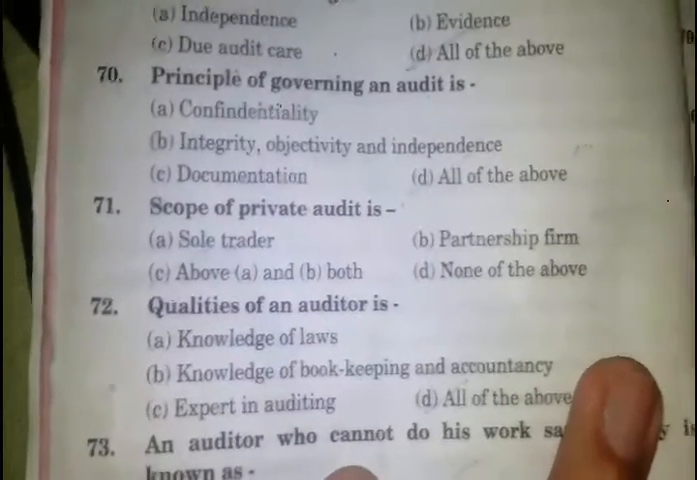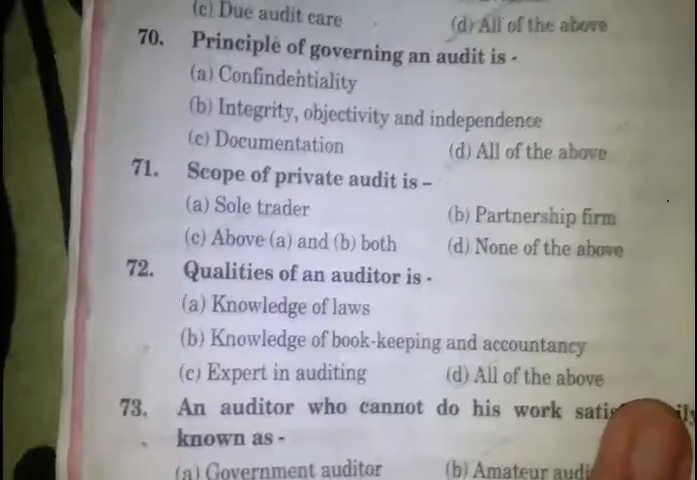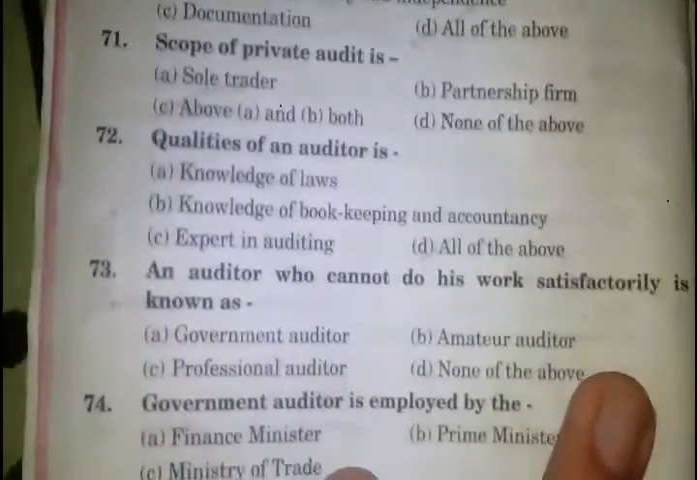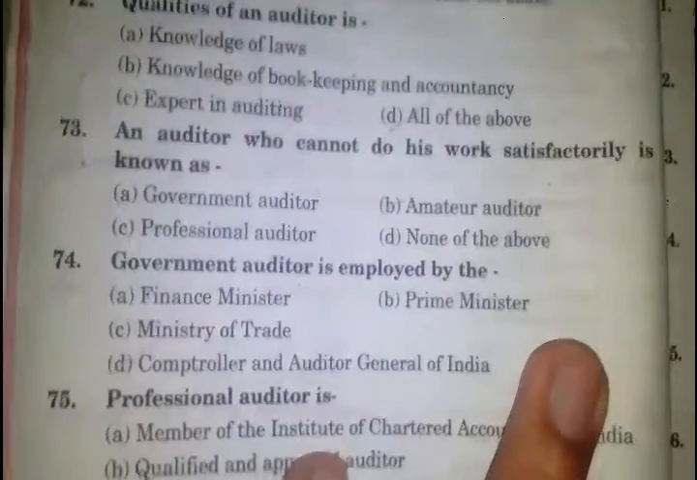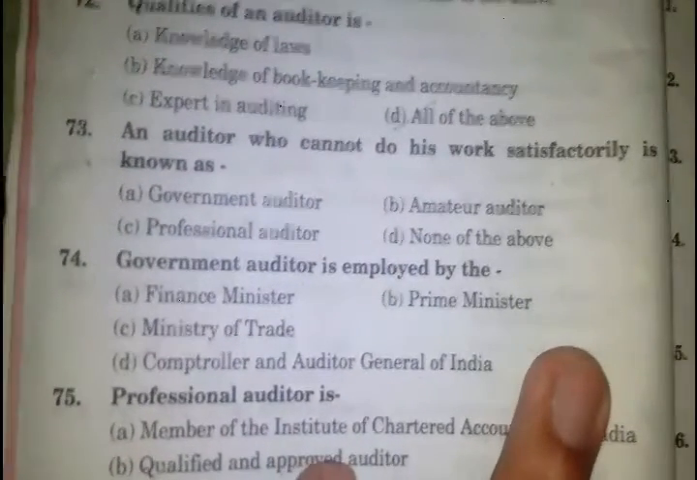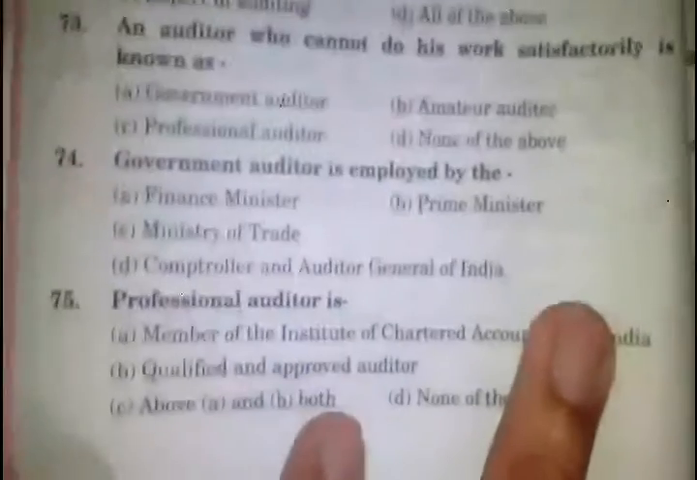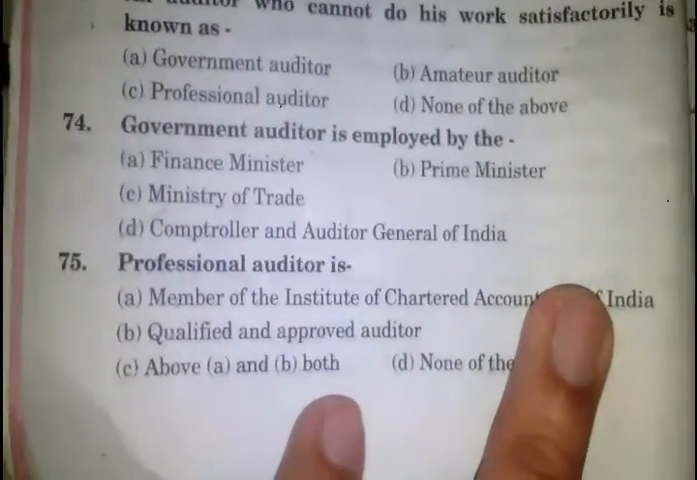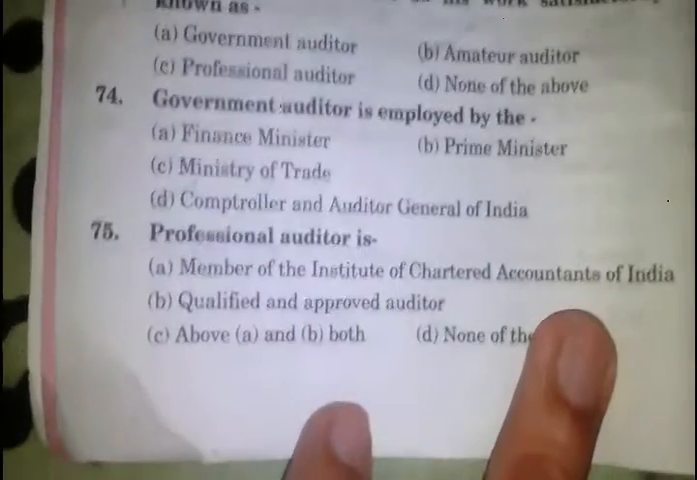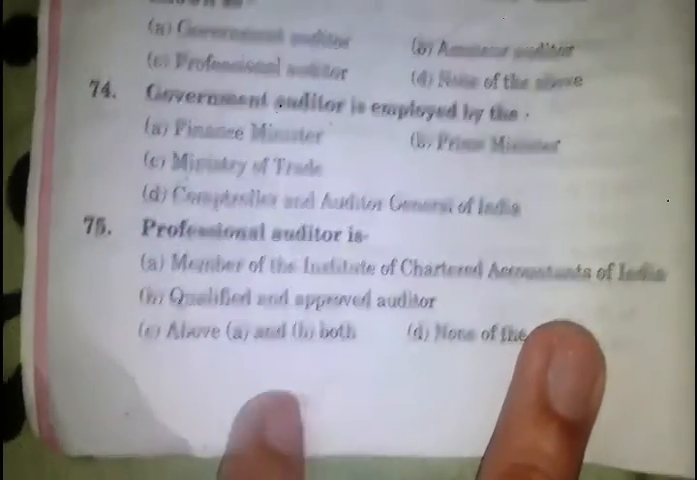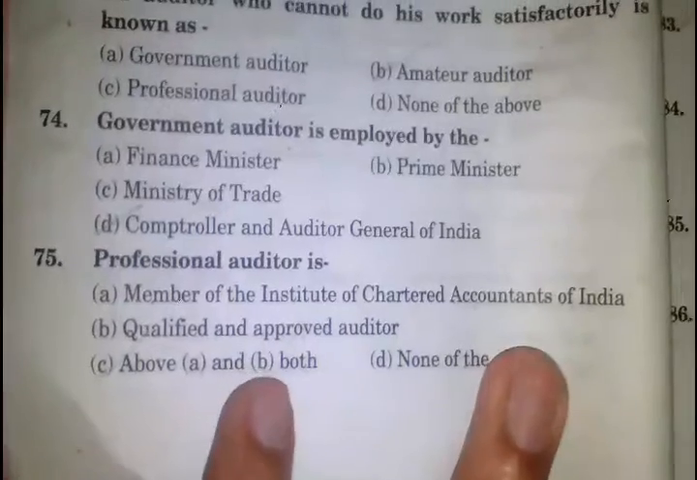Qualities of an auditor is answer number D, knowledge of laws, knowledge of bookkeeping and accountancy, expert in auditing. An auditor who cannot do his work satisfactorily is known as amateur auditor. Government auditor is employed by the Comptroller and Auditor General in India. Professional auditor is answer number C, member of the Institute of Chartered Accountants of India, qualified and approved auditor.